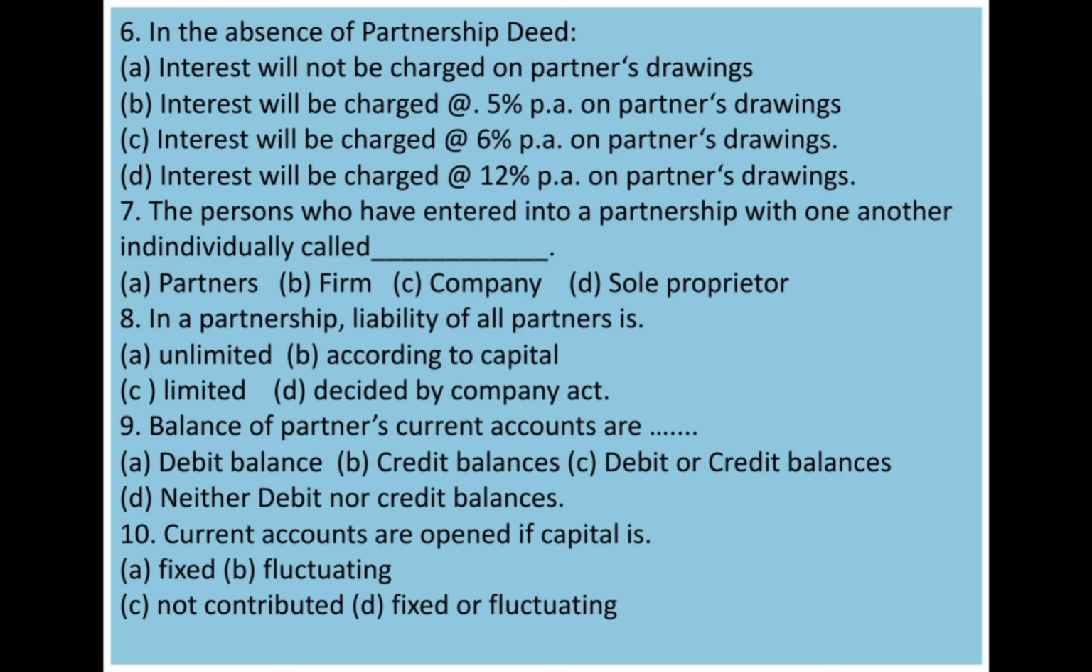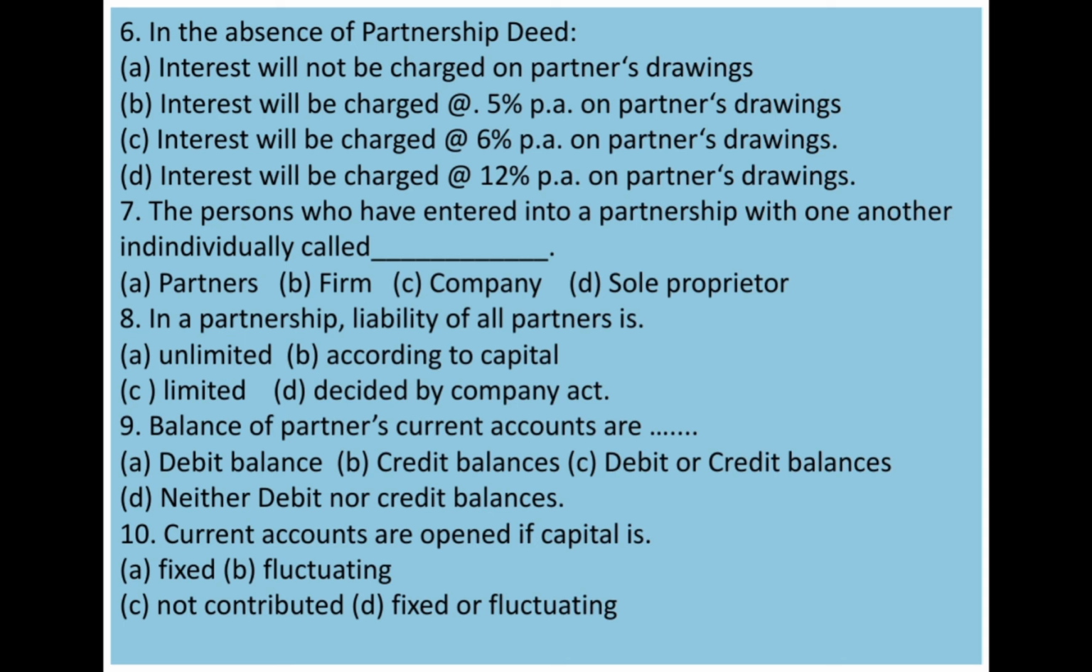Then next one, balance of partners' current accounts are. Options are debit balance, next credit balance, third option debit or credit balance, and fourth option neither debit nor credit balance. We know that if you are following fixed method, then all the adjustments we are showing in current account. So current account may show either debit or credit balance. So the answer is option C, debit or credit balance.